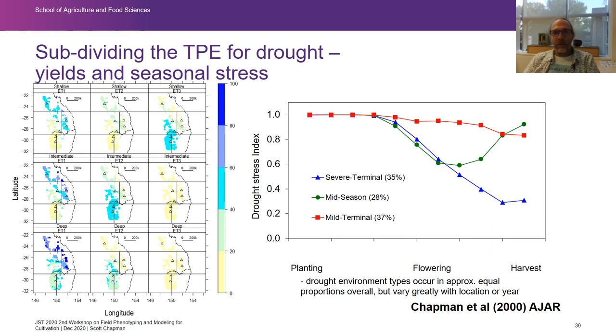So there were these types of stresses that we called a mild terminal stress that occurred about 40% of the time. And there were these severe terminal stresses that occurred about 35% of the time, and mid-season stresses where the stress got relieved that were about 30% of the time. So while these occur in about equal proportions, they don't necessarily happen each year. So you might not get that exact proportion in any particular year. And I'd refer you to those papers to have a look at some of the discussion we did around that.